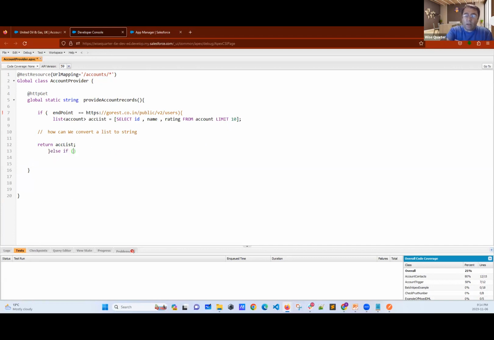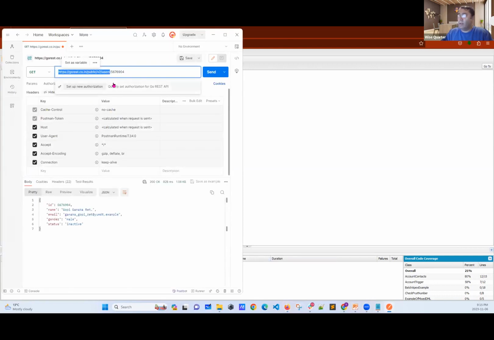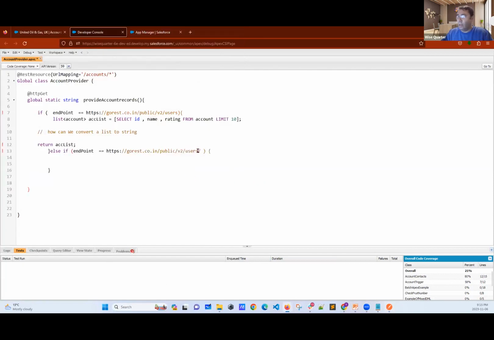Else, if the endpoint is somehow different, what I mean is if they provide an ID, like this one, then return a single record.